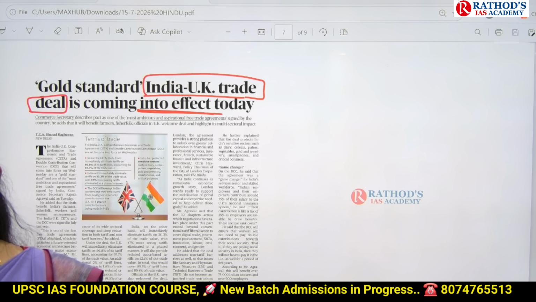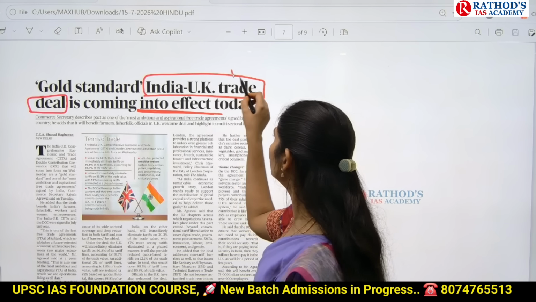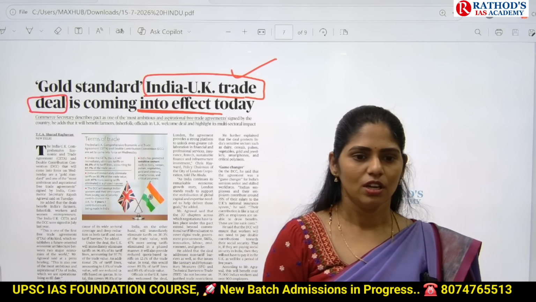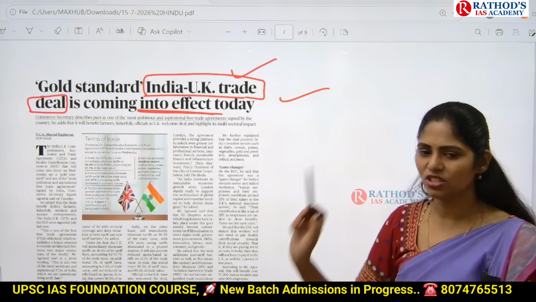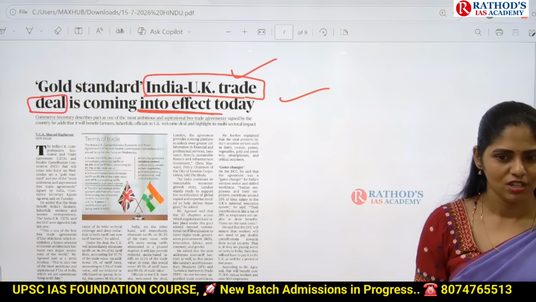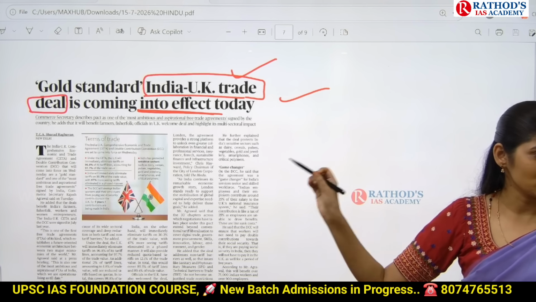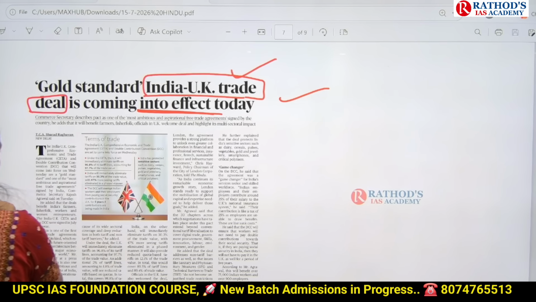From the mains point of view, is that important? This is important from international relations, and it is also important from the economy point of view, because this deal is talking about trade. In mains, how can UPSC ask you a question? What are the provisions, advantages, challenges, measures? So these are the areas UPSC can ask from the mains point of view. Okay, now let us see here.